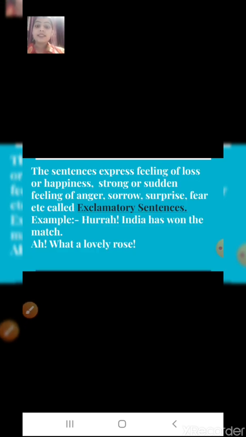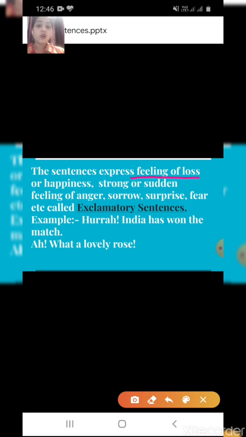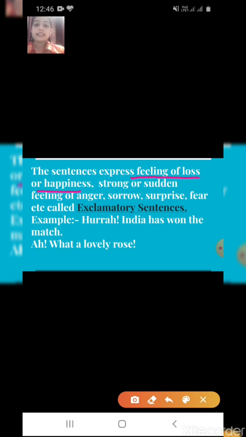Now, one more. Sentences that express the feeling of loss or happiness, a strong and sudden feeling, are exclamatory sentences. Exclamatory sentences have an exclamation sign in them.